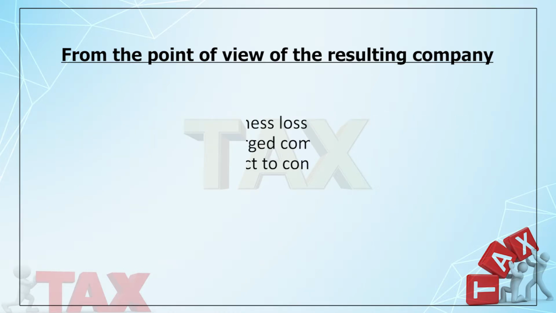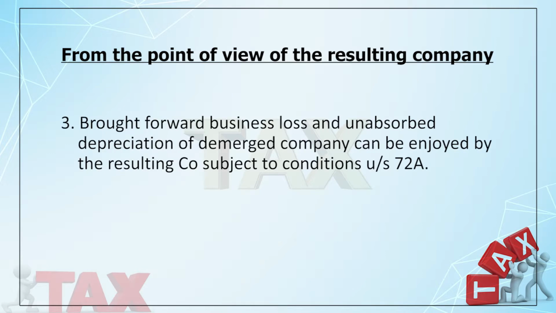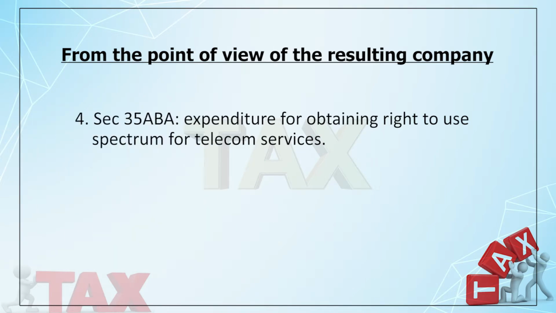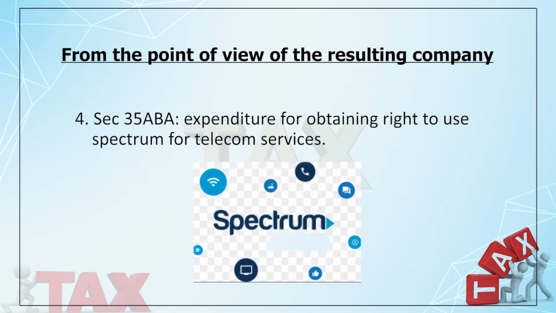First of all, brought forward business loss or unabsorbed depreciation in the hands of the demerged company will be allowed in the hands of the resulting company, once again subject to 72A, which I discussed in detail in amalgamation. Then the next section is 35 ABA. Scientific research is not allowed; it is only allowed in case of amalgamation, not in case of demerger. Section 35 ABA talks of expenditure for obtaining the right to use the spectrum, right?